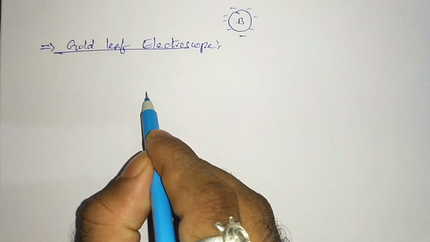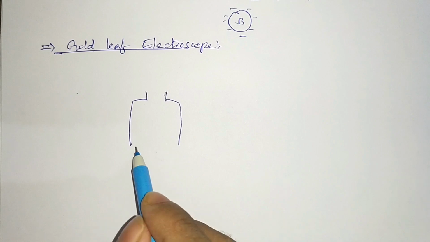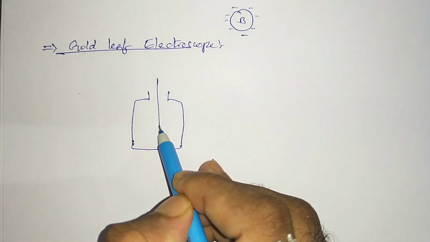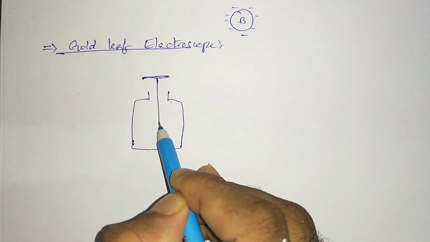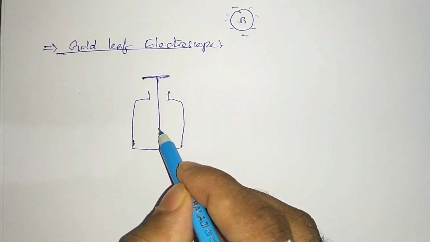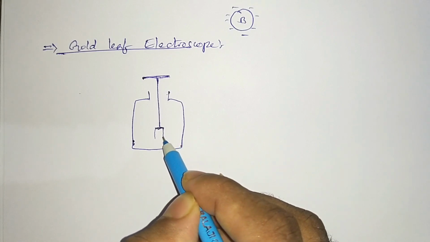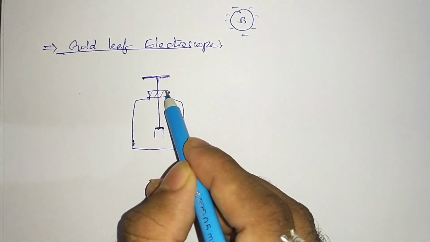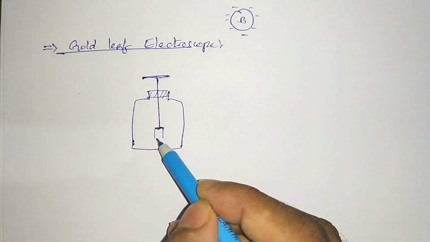It has a glass jar. In this glass jar, a conduction rod is kept. At the end of the conduction rod, there will be gold leaves. These are the gold leaves. It is tightened with a rubber cap. This is called a gold leaf electroscope. This is a conductor and these are the gold leaves.